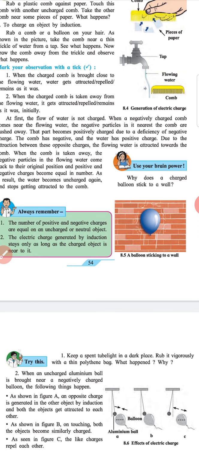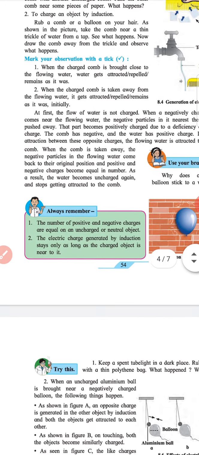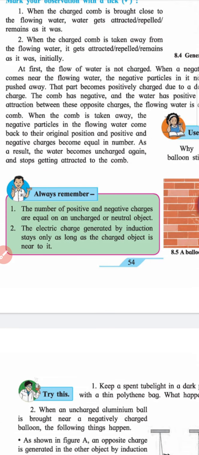Heading: Use your brain power. Why does a charged balloon stick to a wall? Box: Always remember, the number of positive and negative charges are equal in an uncharged or neutral object. The electric charge generated by induction stays only as long as the charged object is near to it.